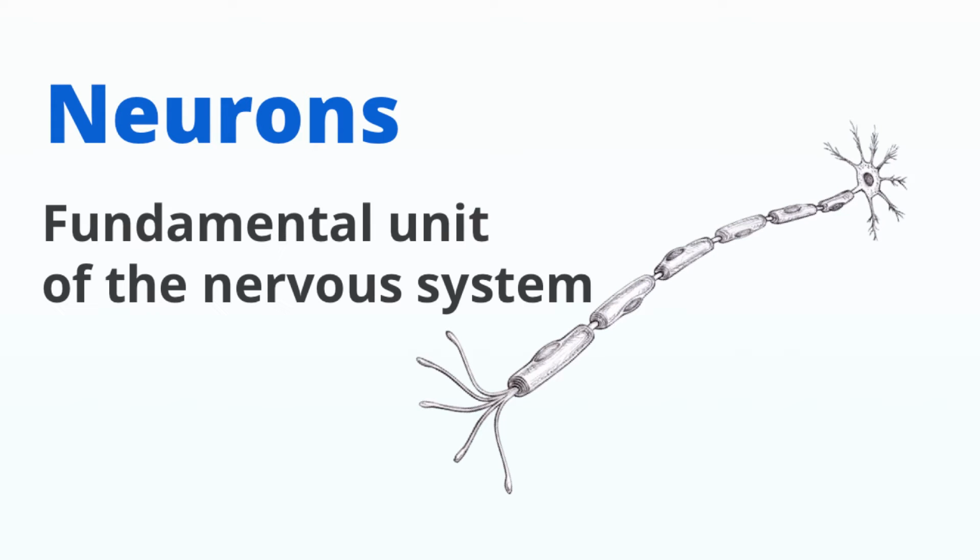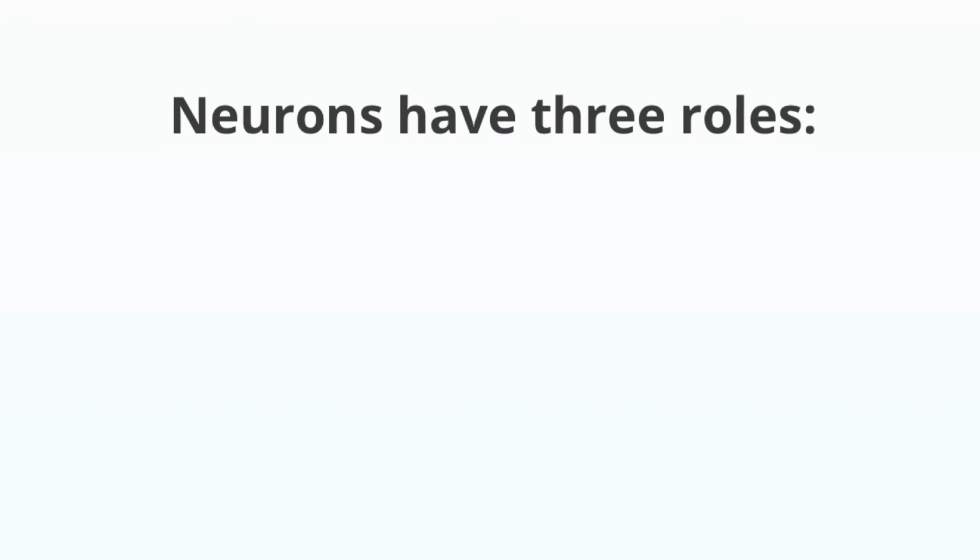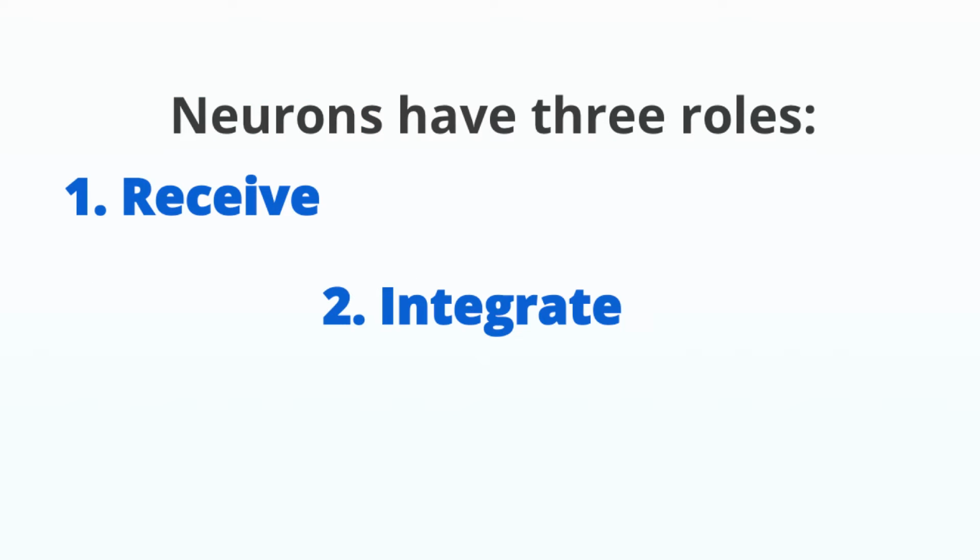Neurons are the fundamental units of the nervous system. The nervous system is made up of billions of neurons connected throughout the body. Neurons function through electrical impulses and communicate with other neurons through chemical signals. Neurons have three roles: to receive, integrate, and transmit information in the nervous system.